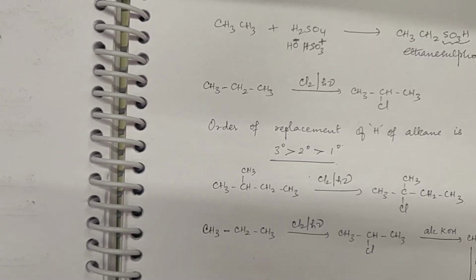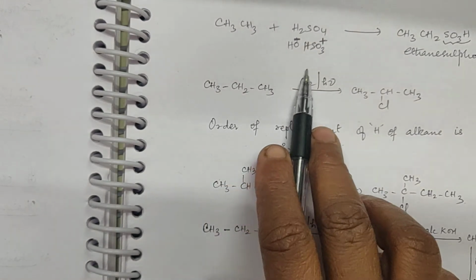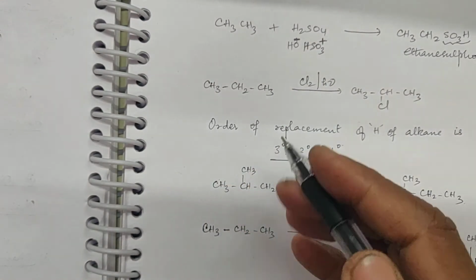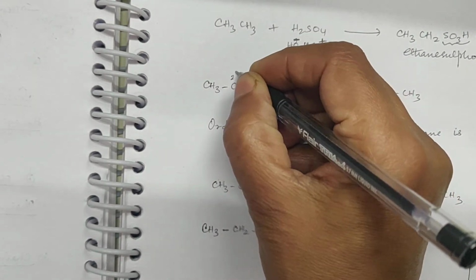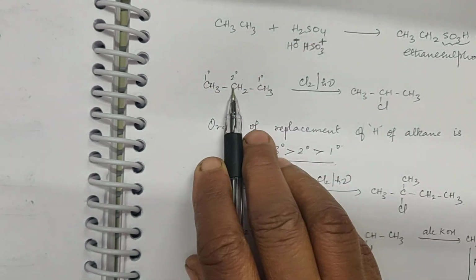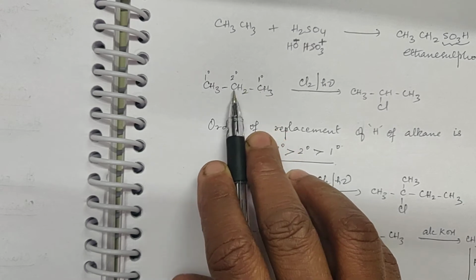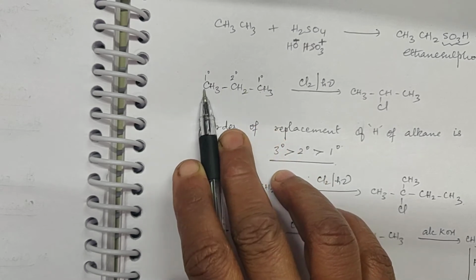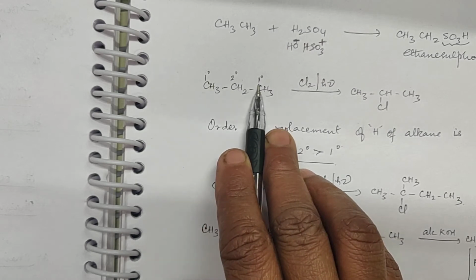Now, under halogenation, say propane is subjected to halogenation. Now, this is primary carbon, this is secondary carbon, this is again primary carbon. Secondary means this carbon is attached to two other. Primary means this carbon is attached to only one other. Same way this is attached to only one other. So this is primary, this is secondary, this is primary.